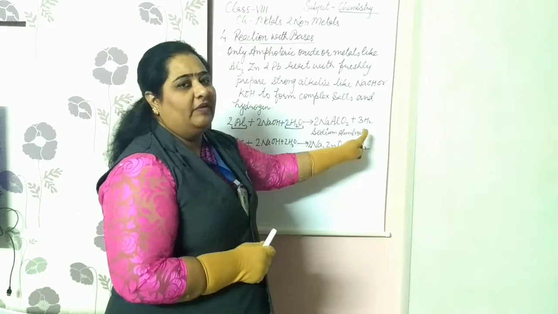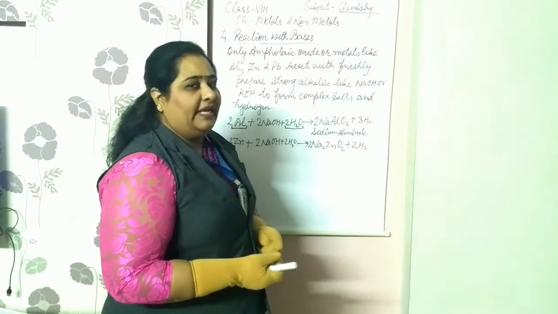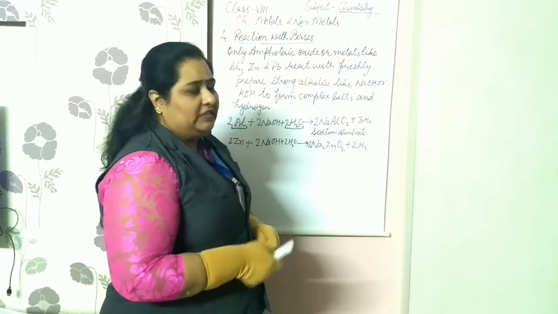When the burning splinter is brought near the mouth of the test tube in which the reaction has occurred, after some time it will burn with a pop sound.